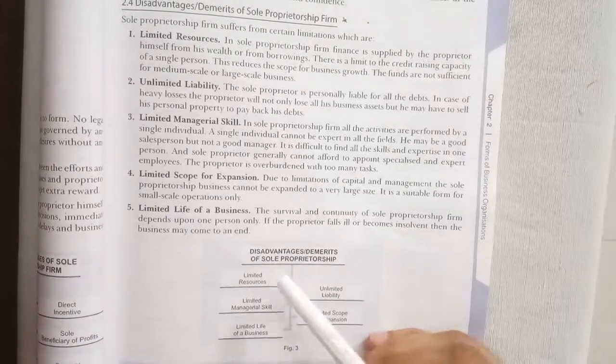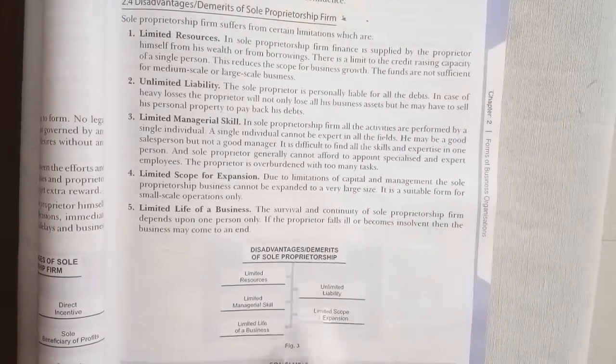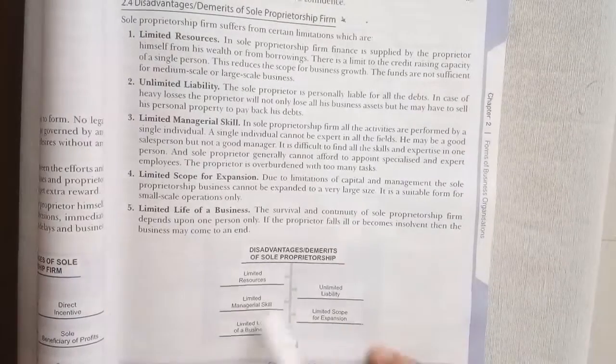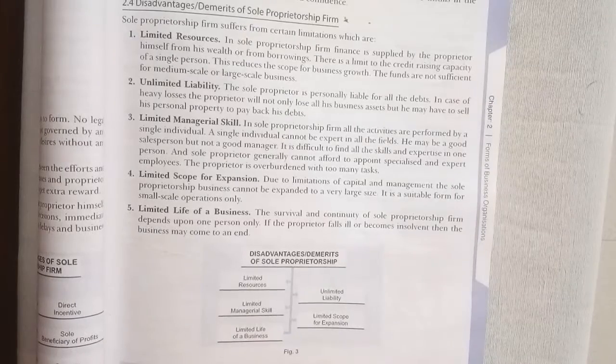So these are the drawbacks: limited resources, limited managerial skills, limited scope of expansion, limited life of business, and unlimited liability. All the points are limited except one. This is the unlimited liability, and this is a really important point.